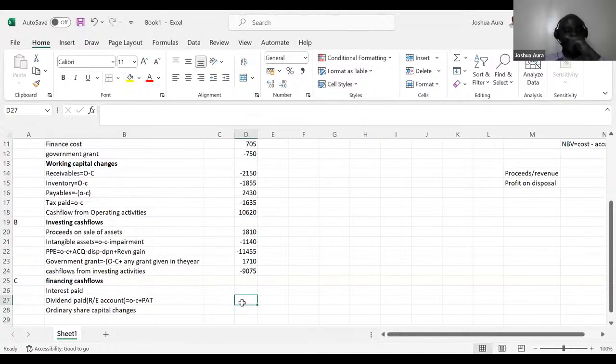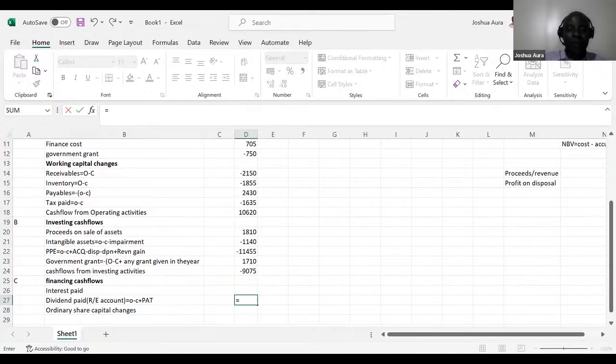So then, ladies and gentlemen, please come here very fast, and then you tell me, are you able to see the retained earnings account under the equity? It's here. So the opening here is 25,980 minus 28,065 plus the profit for the year. Profit for the year is here, 5535. So plus 5535.